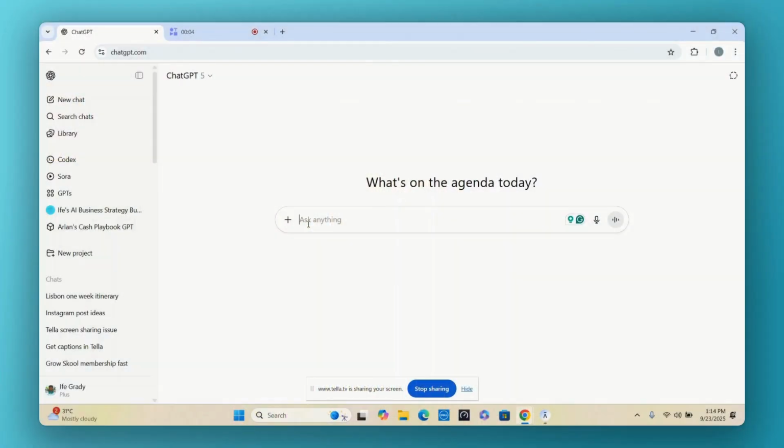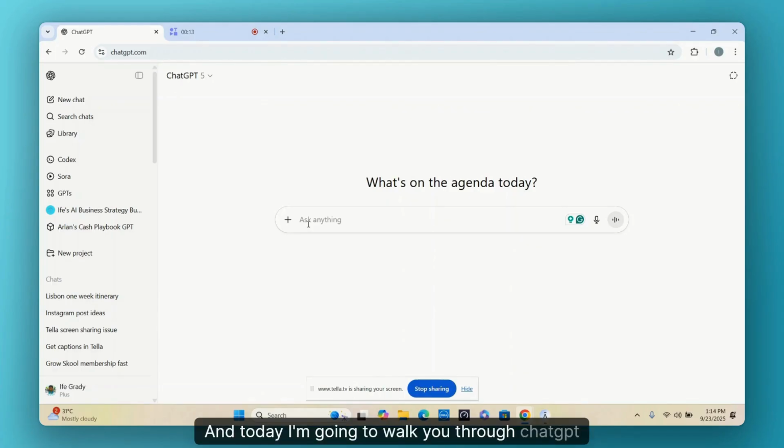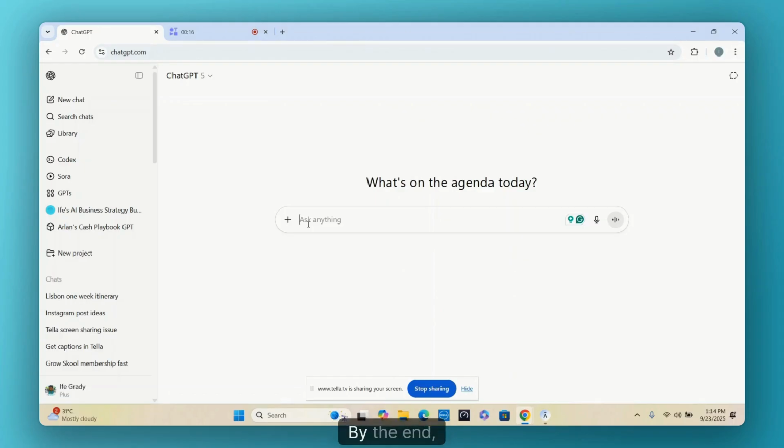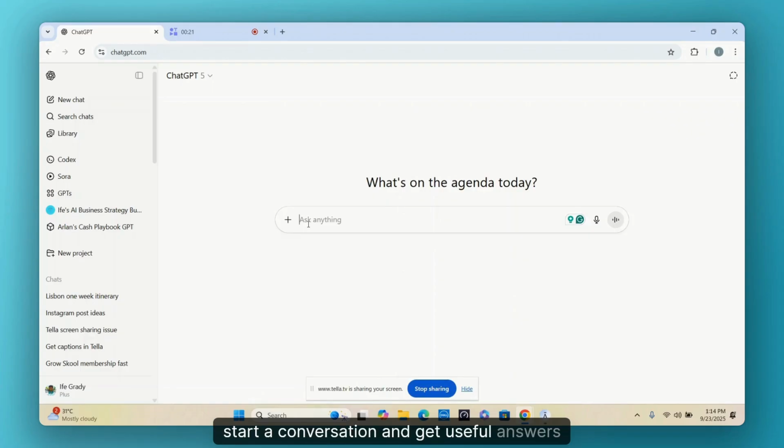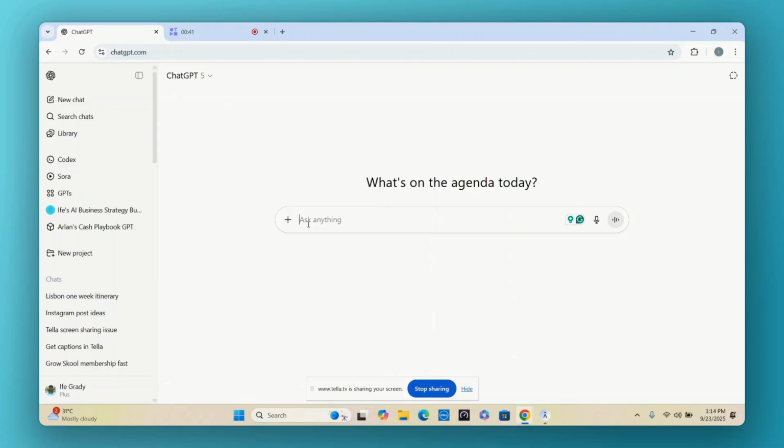Okay, here we are at the ChatGPT screen. And today I'm going to walk you through ChatGPT step by step. By the end, you'll know how to log in, start a conversation, and get useful answers right away. To open it up, go to chat.openai.com. If this is your first time signing up, sign up with email or Google. If you already have an account, just log in. And here is my screen. See, it's asking me what's on my agenda for today.